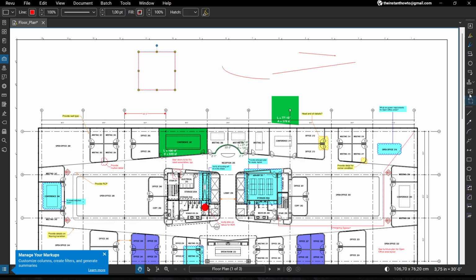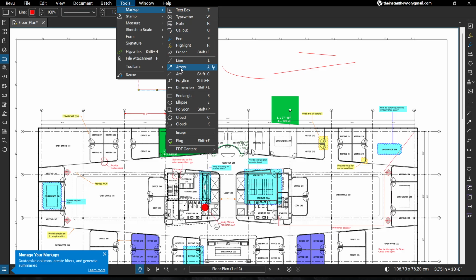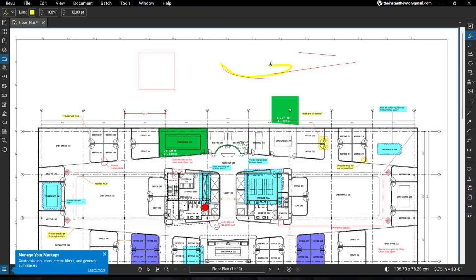But if you don't see this right-hand panel over here, or if you don't see some things, they may be missing, you can go to the top, click on Tools, hover over Markup, and in here you should be able to see all the different drawing tools. You can just select the one you want, and then you can go ahead and draw here on your canvas or on your project. So that's how to do it.